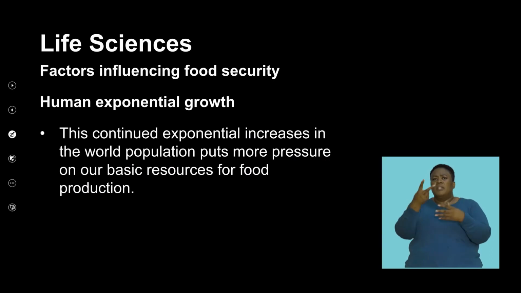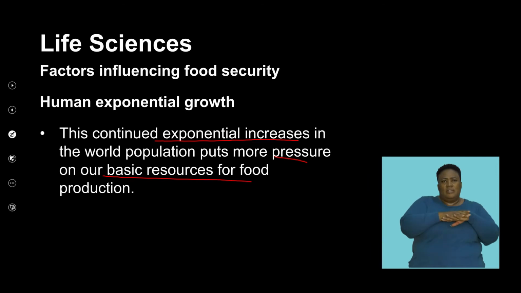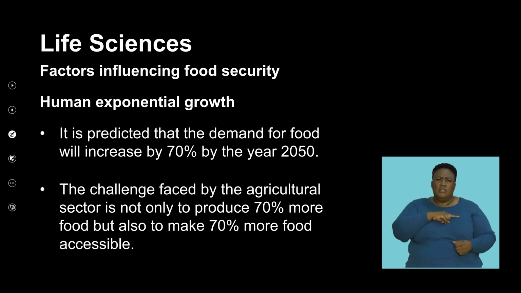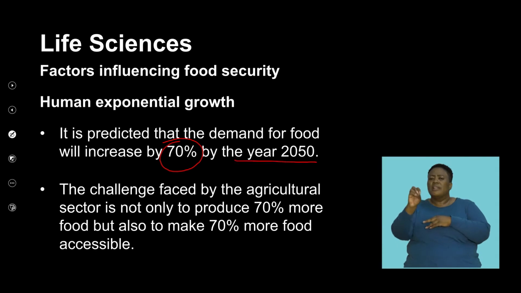What does this mean? This means that we're going to continue with an exponential increase. This will put a lot of pressure on our basic resources for food production, and this presents a challenge for us. It is predicted that the demand for food will increase by 70% by the year 2050.